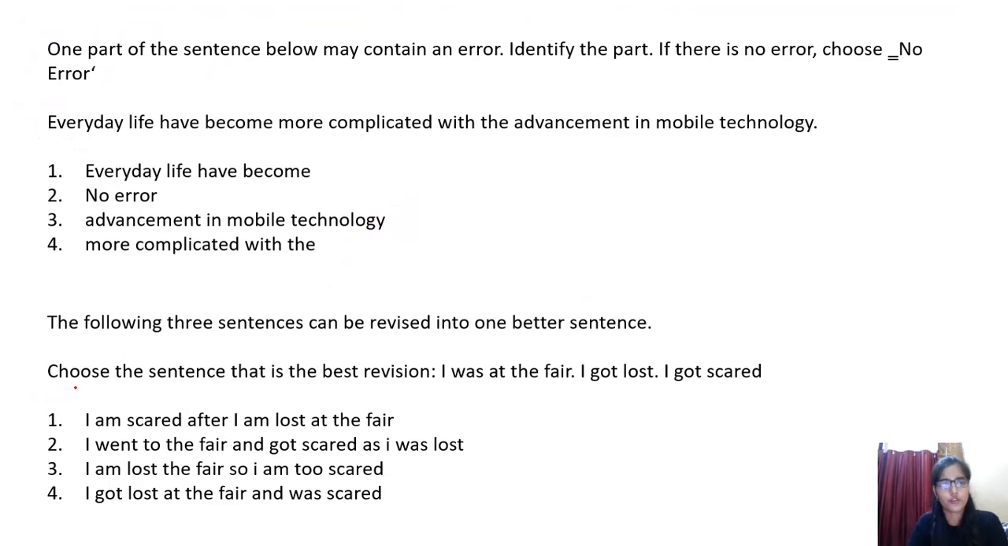Let's move to the next question. One part of the sentence below may contain an error. Identify the part. If there is no error, choose no error. Everyday life has become more complicated with the advancement in mobile technology. So, life.